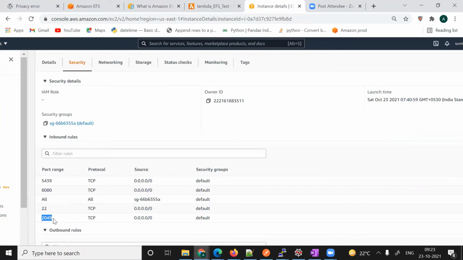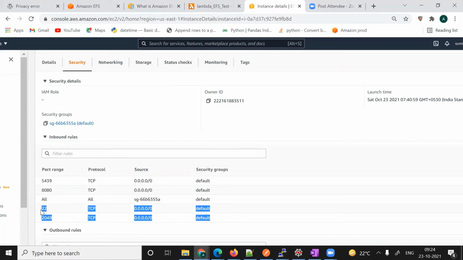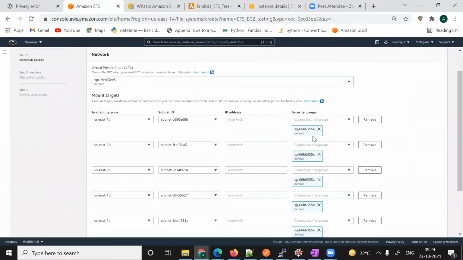2049, because we have to open this port in order to connect to NFS, that is EFS. Okay, we have to enable this one and port 22 to connect with the PuTTY SSH connector. So these two ports you need. So enable this one and attach this security group to the same EC2 machine, and here also while creating the EFS, you have to use the same security group. Okay.